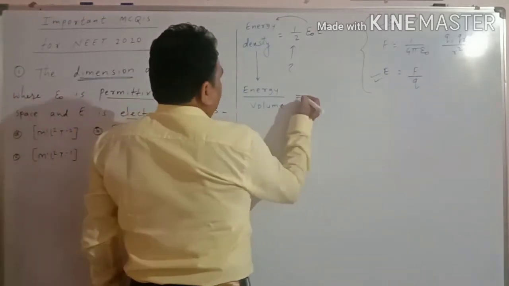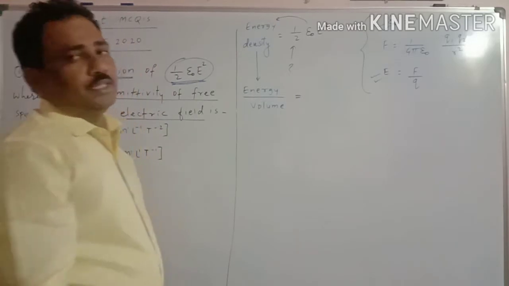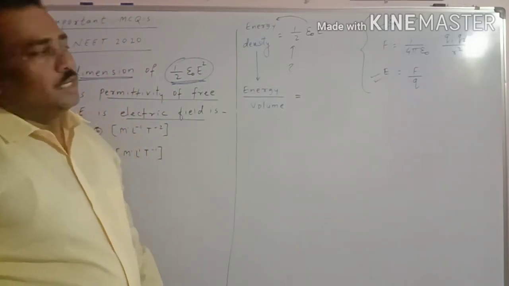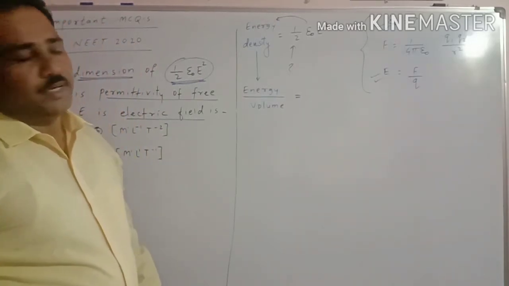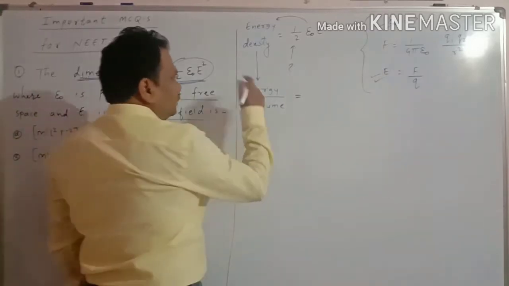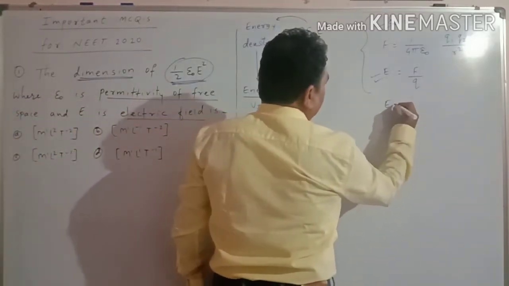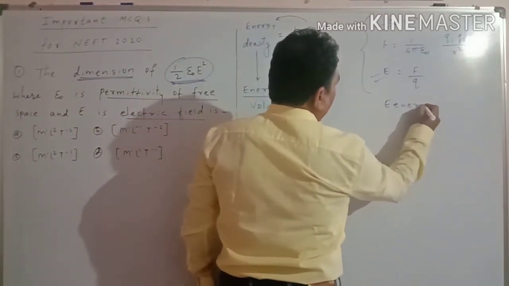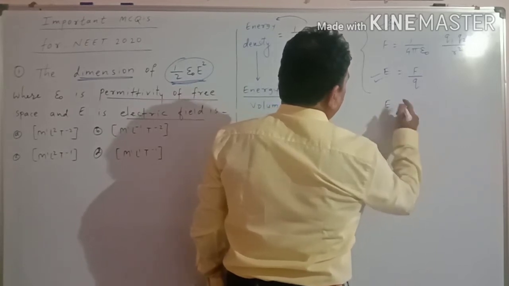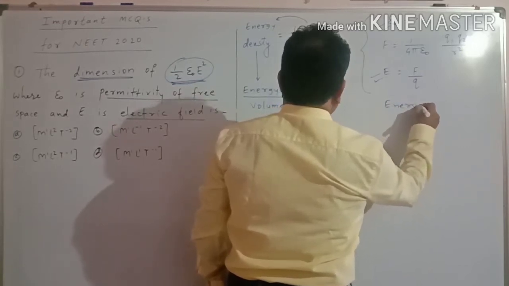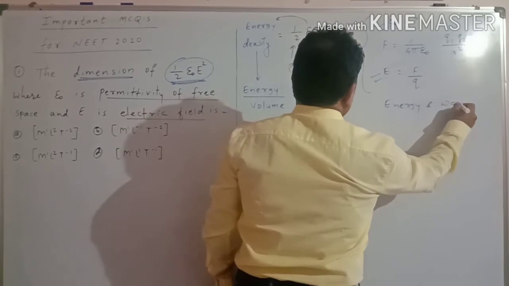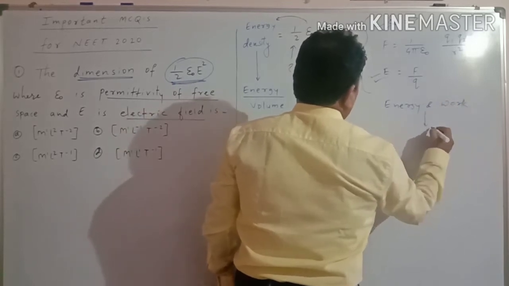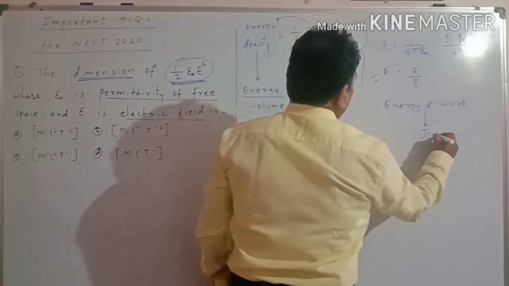See here, obviously the dimension of energy, you are familiar with it, because energy and work have the same SI unit, that is joule.